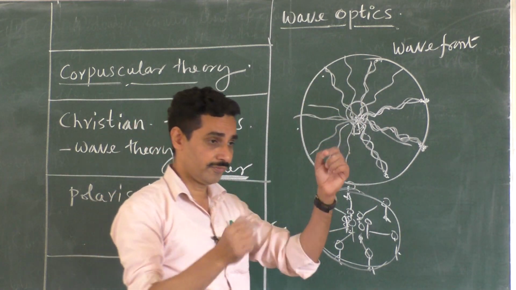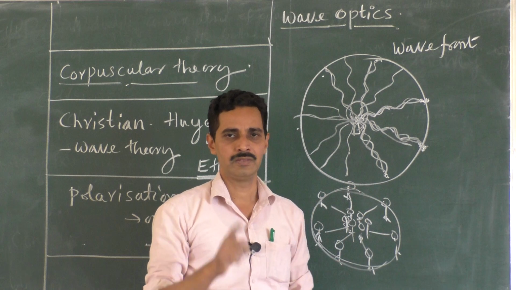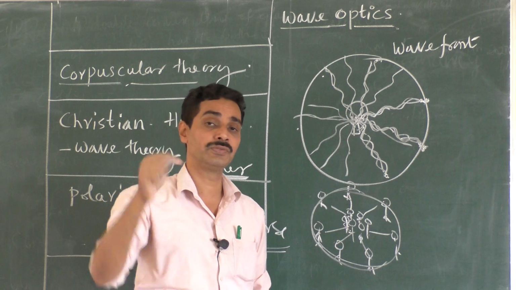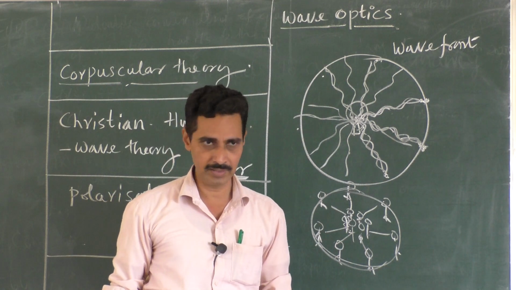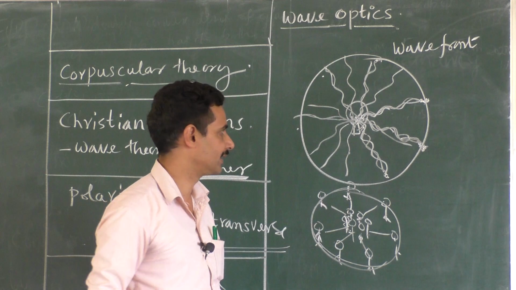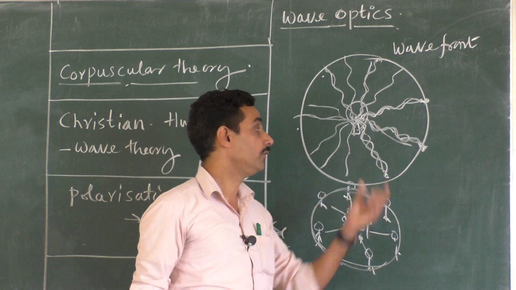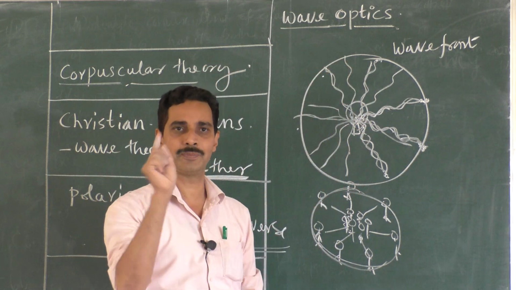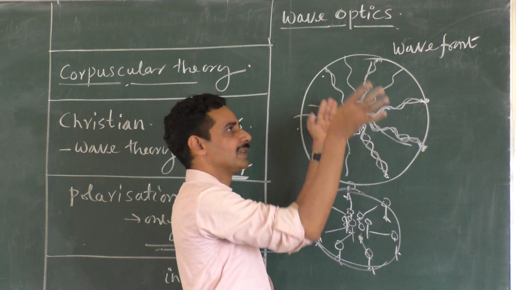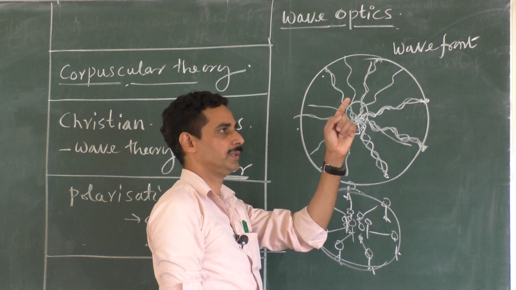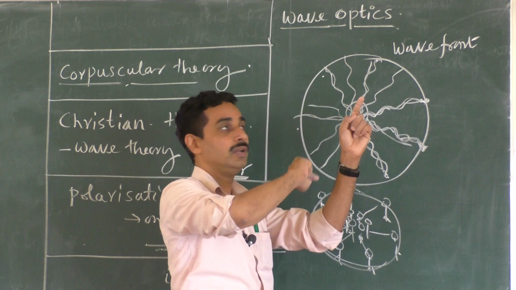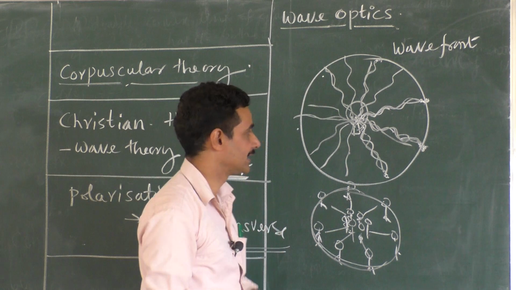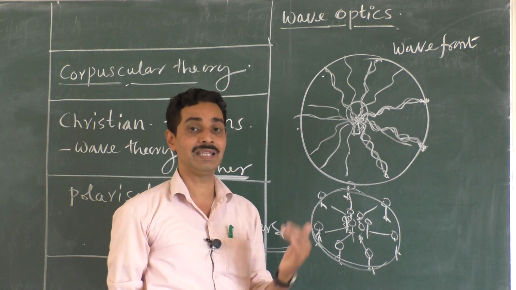Now if you touch the surface of that sphere, you will definitely find that each point on the surface of the sphere is the end of the fourth trough. Fourth trough is an example given by me. It may not be the fourth trough, but simply to understand, I say that it is the fourth trough. Every point on the sphere is the end of the fourth trough of that particular wave which has reached. If I touch the surface of the sphere from here, it is the end of the fourth trough. And here it is the end of the fourth trough. So shall I call the surface of this sphere the surface of all the points which are in phase?